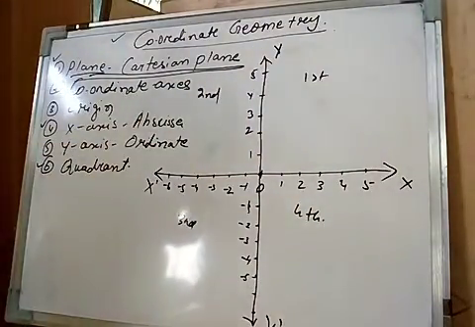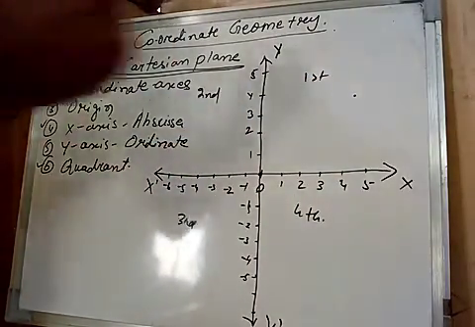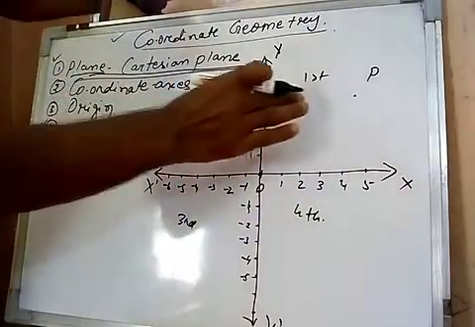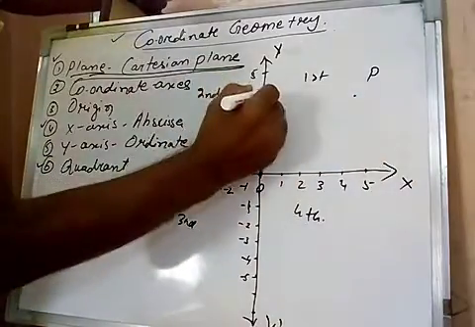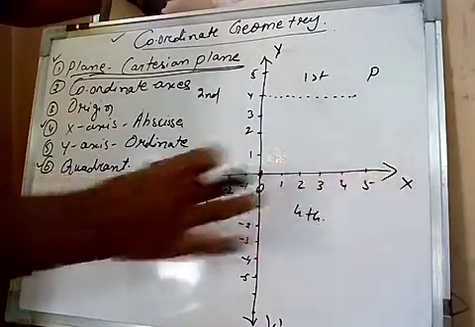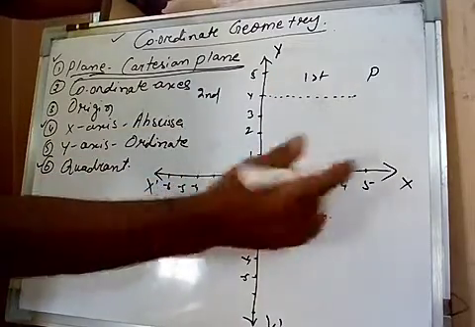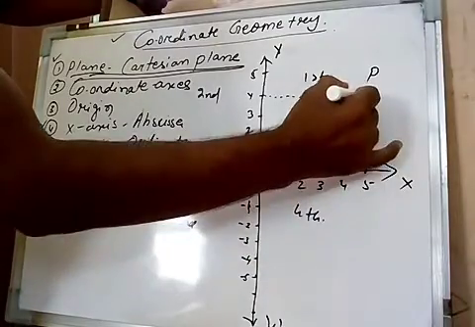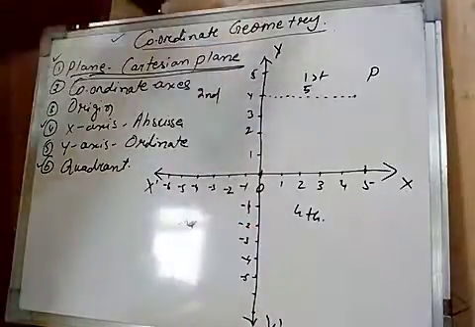Now take any point on the first quadrant, for example this one is P. Now the question is the distance of the point P from the y-axis. This is the distance, or this one also will be the distance. The distance from the y-axis along the x-axis is 5. From 0 up to here, it is at distance 5. So this one is 5 on the x-axis from the y-axis.